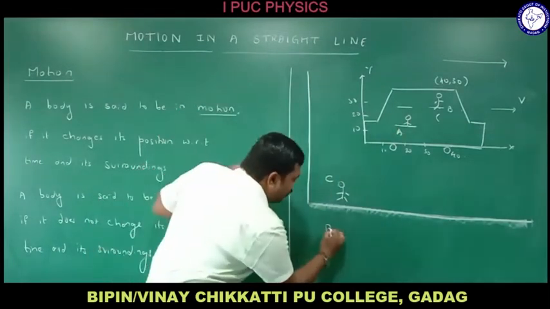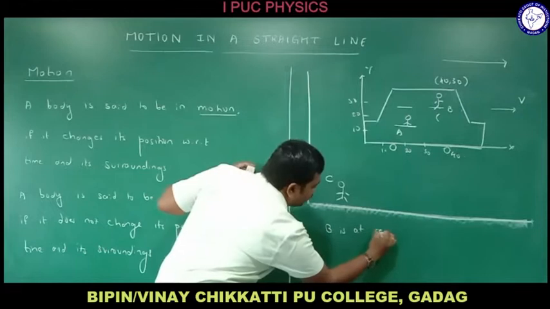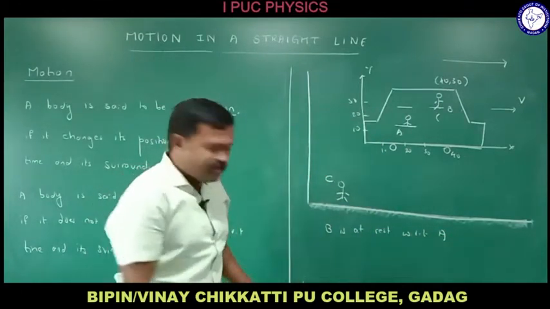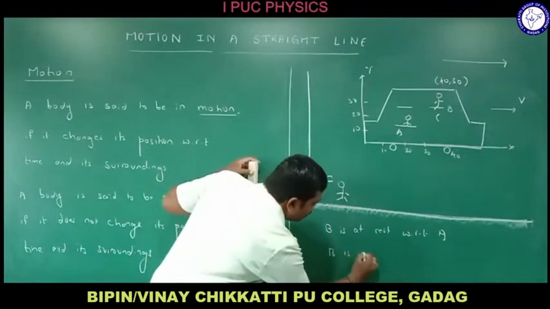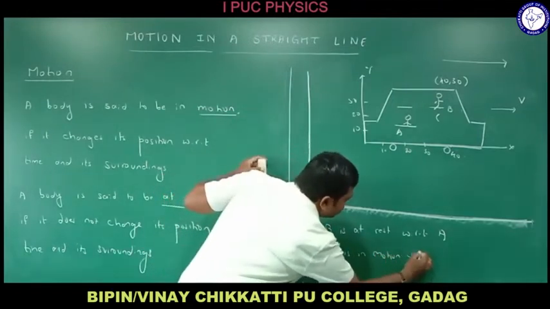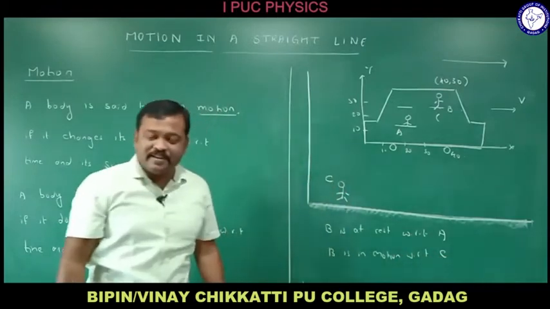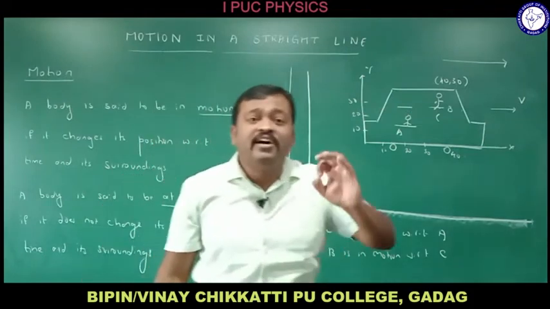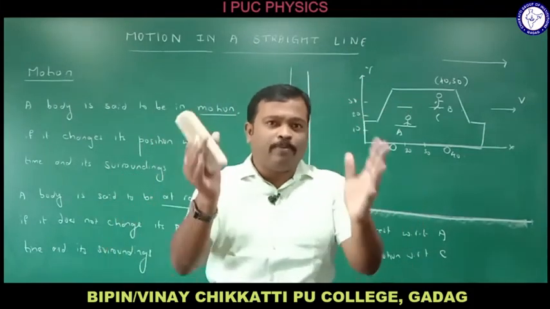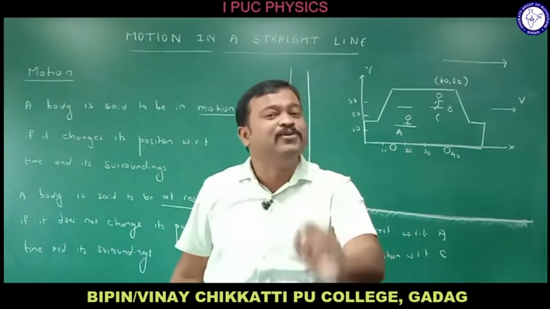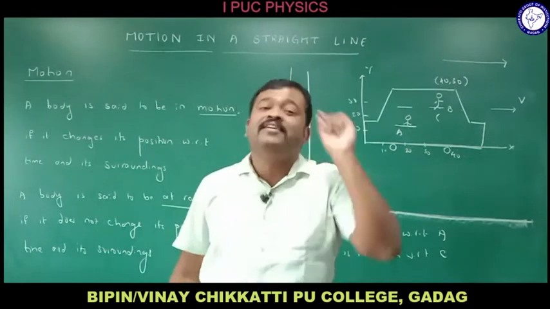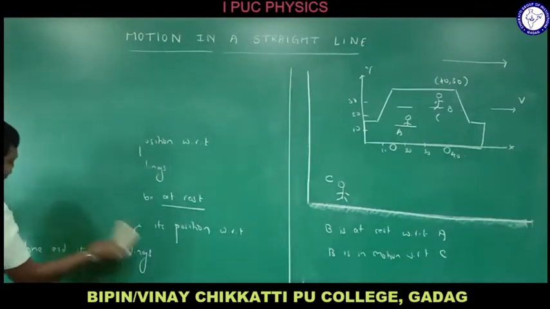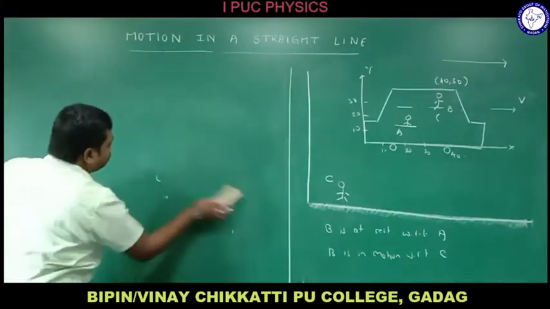Okay, let me tell you now, B is at rest with respect to A, and B is in motion with respect to C. Means whatever I say, the motion or rest, it is a relative concept. It does not depend only upon the body, it depends upon where actually you are, from which reference you are speaking. Okay, let me tell about this, why motion is relative. Let me explain this now, right?